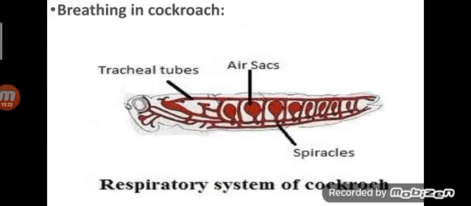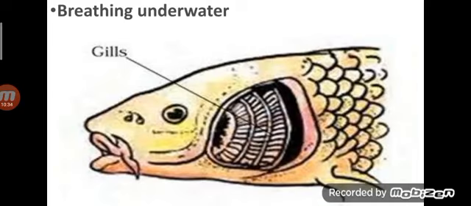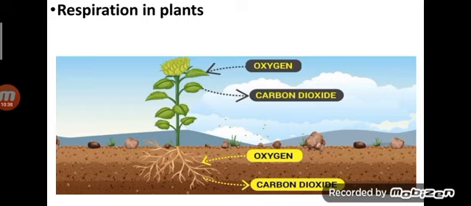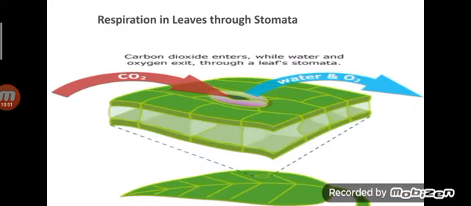Likewise, cockroach uses tracheal tubes with spiracles. Earthworm has some holes on the body through which it breathes. Fishes breathe through the gills. Then respiration in plants: oxygen and carbon dioxide are exchanged through the leaves, the stomata. Roots also respire, and so does the stem. Respiration in leaves is through the stomata, dears, where carbon dioxide and oxygen are exchanged. This chapter is over.